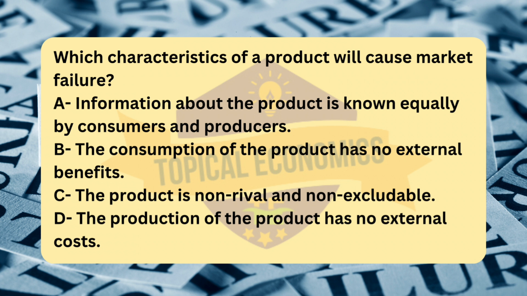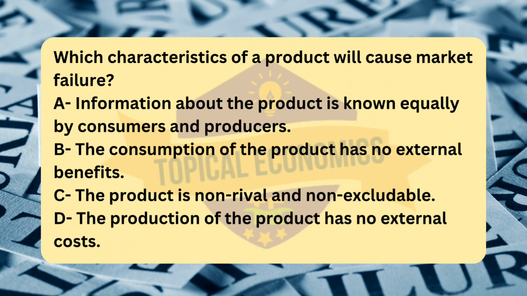The characteristics described in option C refer to a public good. Public goods are non-rival and non-excludable, which often causes market failure because private markets struggle to provide these goods efficiently. Non-rival means that one person's use of the product does not reduce its availability to others, e.g., public goods like national defense or street lighting. Non-excludable means that it is difficult or impossible to exclude people from using the product, even if they don't pay for it, e.g., clean air, public parks.